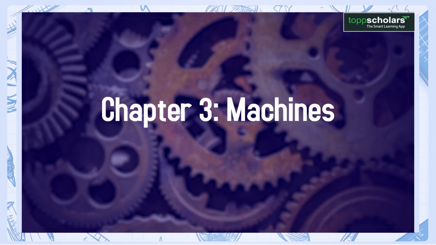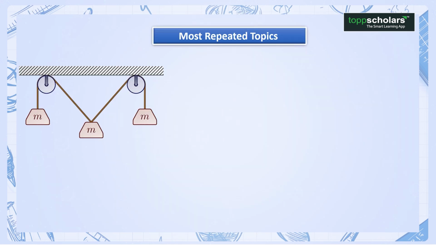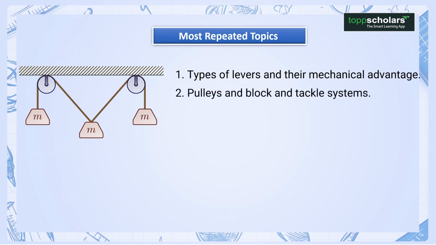Chapter 3. Machines. Most repeated topics. 1. Types of levers and their mechanical advantage. 2. Pulleys and block and tackle systems. 3. Efficiency of machines and related calculations.